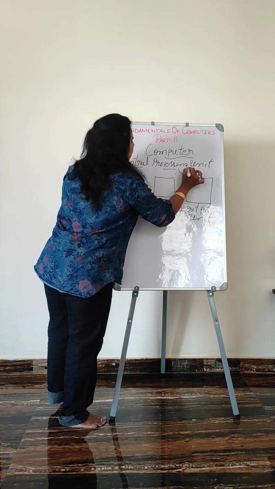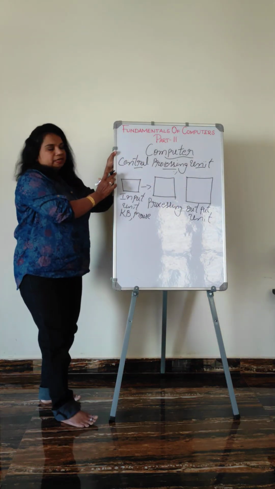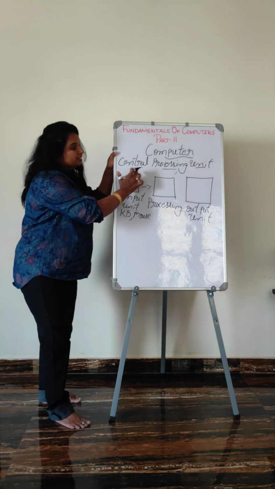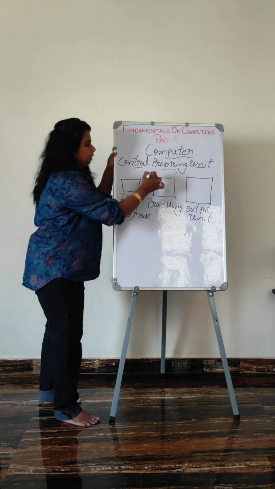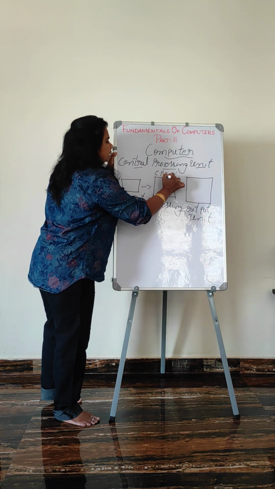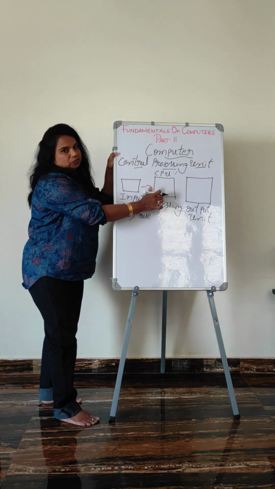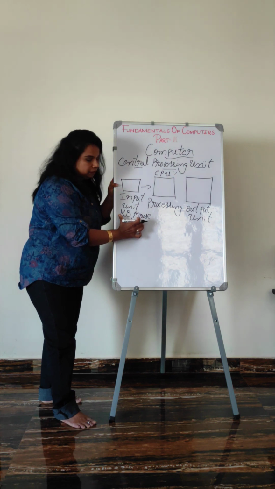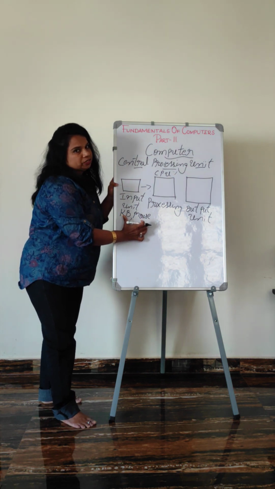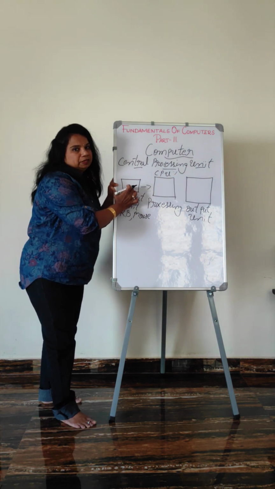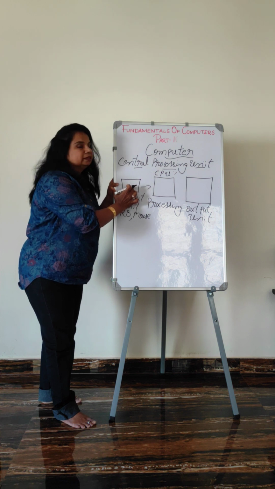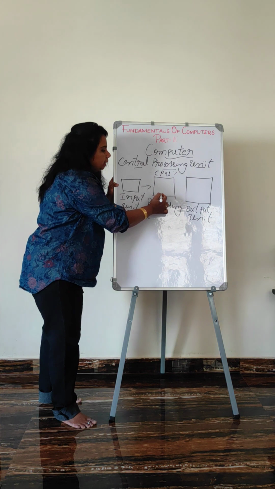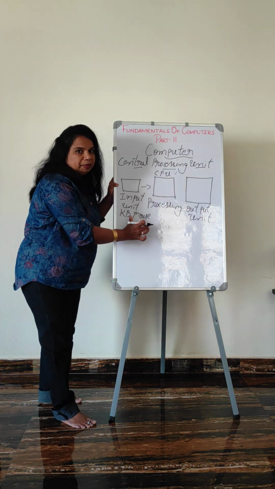This is the brain of the computer, I already told you. Here the processing work will be done. As I told you before, through keyboard, mouse, joystick, scanner, we are sending the information, the data or the raw facts, to the CPU. So here the processing work will be done.